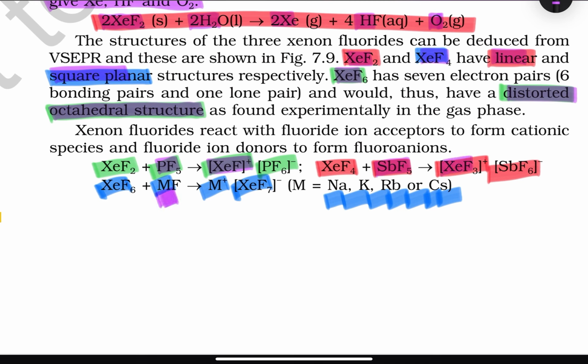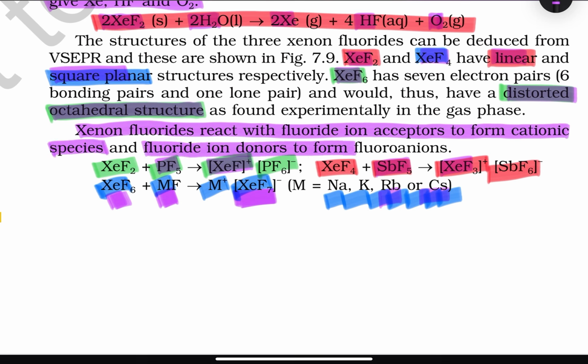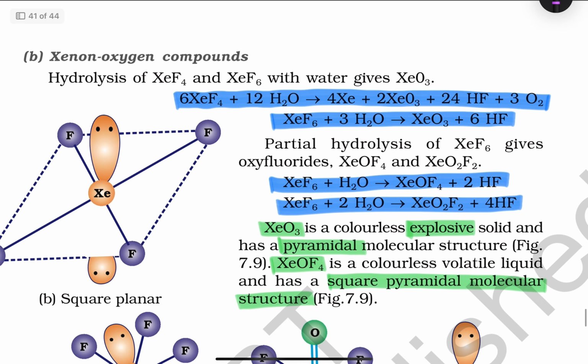And with metal fluorides like MF, for example KF, NaF, RbF, and CsF, it is forming anionic parts. Xenon fluorides react with fluoride ion acceptors to form cationic species and fluoride ion donors to form fluoroanions. Now this is the anion, this is the cation. Xenon oxygen compounds, this reaction is very special. XeF6 plus 3H2O gives rise to XeO3. These three reactions are xenon fluoride partial and full hydrolysis. This is full hydrolysis. These two are partial hydrolysis.